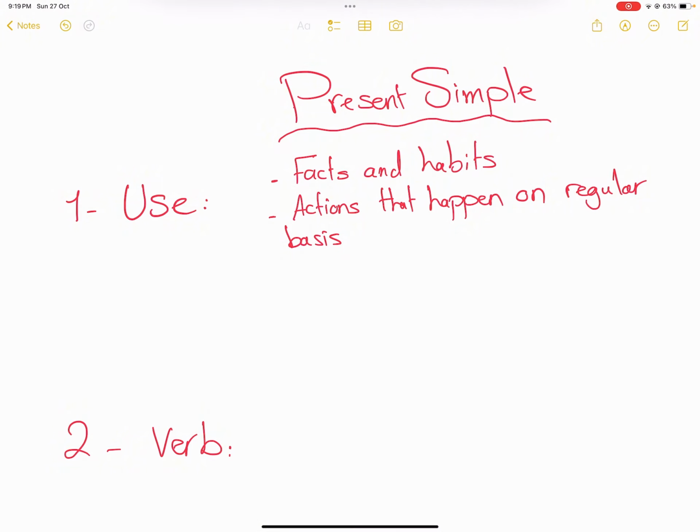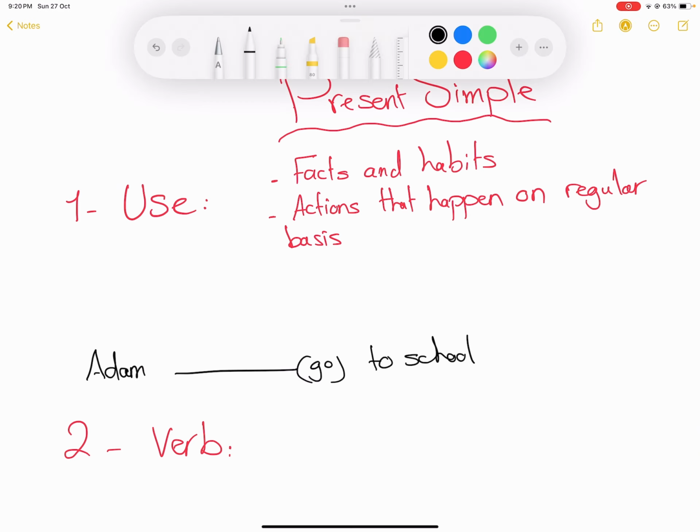Let me give you an example, and from this example you will figure out what will happen to the verb. Adam go to school every day. This action, did it happen in the past or does it happen on regular basis? It happens on regular basis because I said every day. So it's gonna be: Adam goes to school every day.